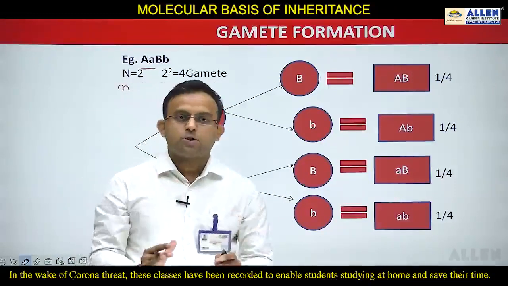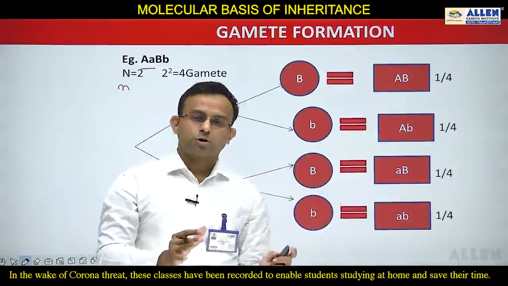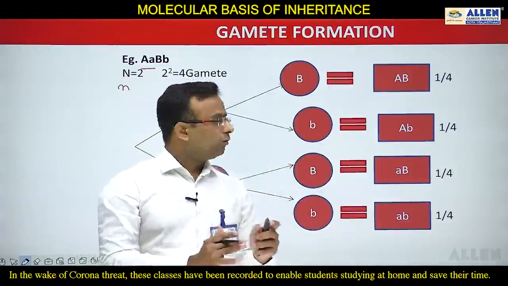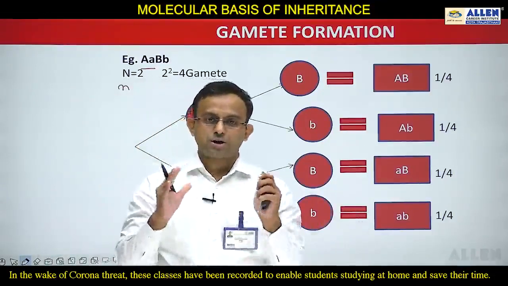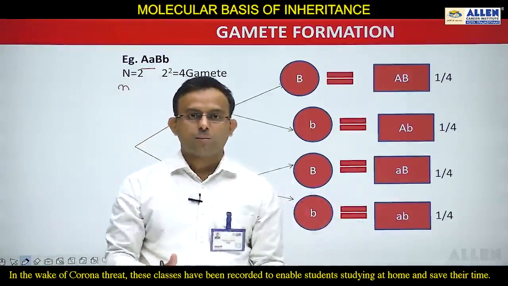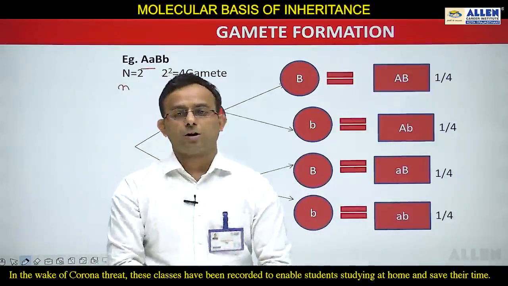So the formula for the types of gametes is 2 to the power n, and the fork line method is also there. For homozygous we will draw the line, and for heterozygous we will draw the fork. So this is the whole thing about gamete formation. So students, till now I have explained to you the monohybrid cross, conclusion of monohybrid cross, and the fork line method. Now we will move further.